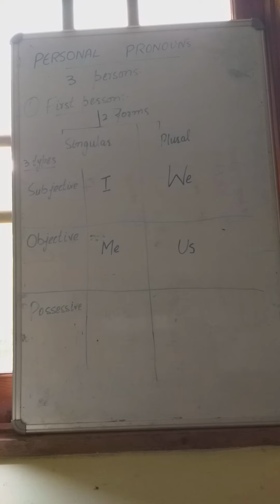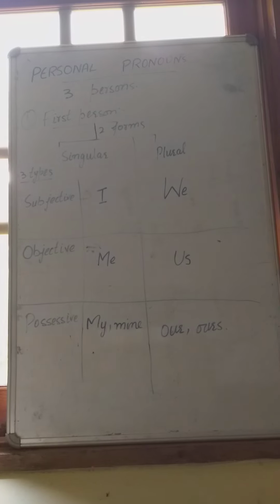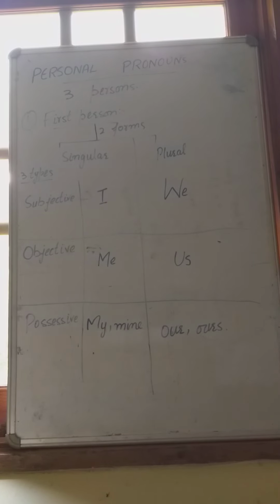Okay. The third type is possessive. Possessive, we use my and mine for singular form, and our and ours in plural form, in first person possessive types. So for singular we use I, me, my, and mine, and in plural form we use we, us, our, and ours in first person.